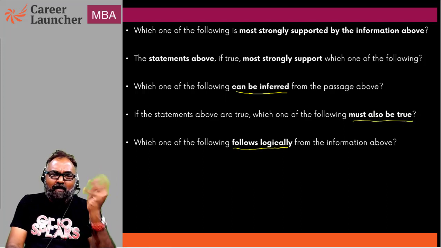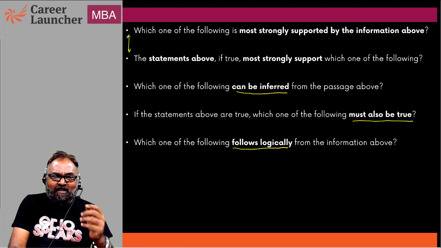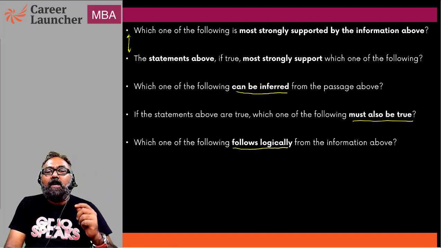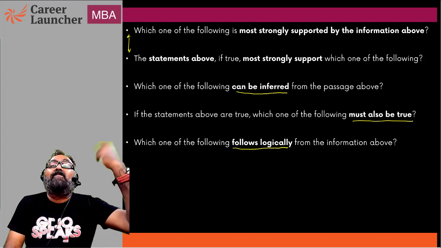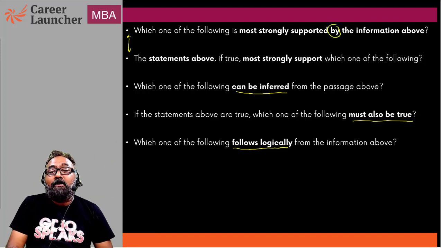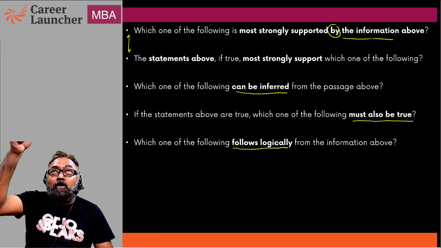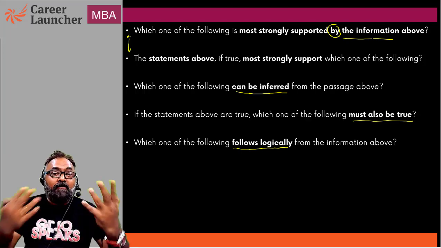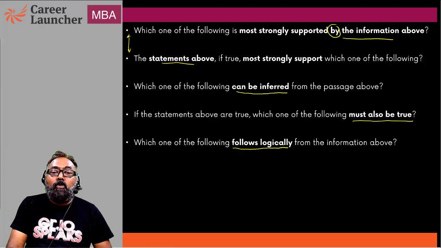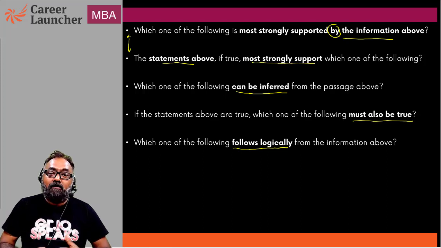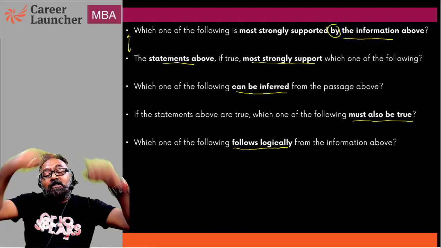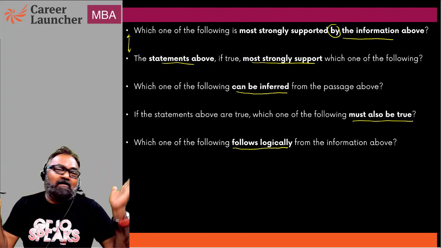And then there is a weird way of saying the same thing: which of the following is most strongly supported by the information above. It's saying by the information above. The information above supports the answer choice, which means the answer choice has to be an inference. The statements above, if true, most strongly support which one of the following. Right? It is not the answer choice supporting the information, but the information supporting the answer choice. All of these are inferences.